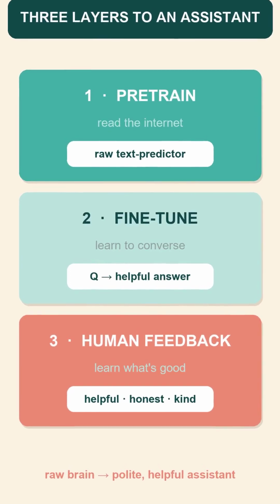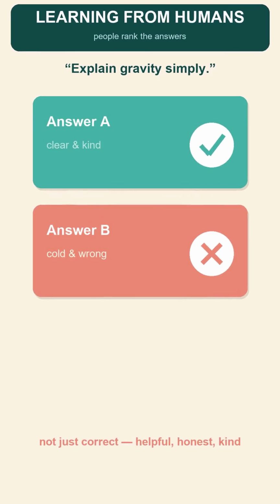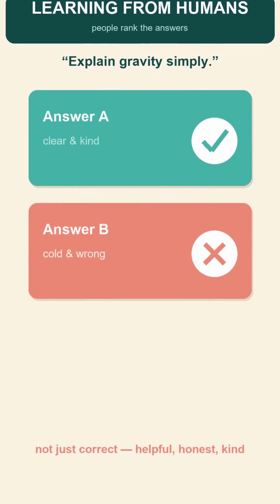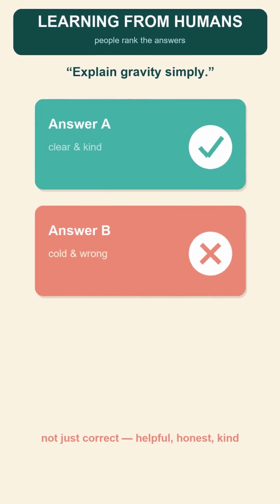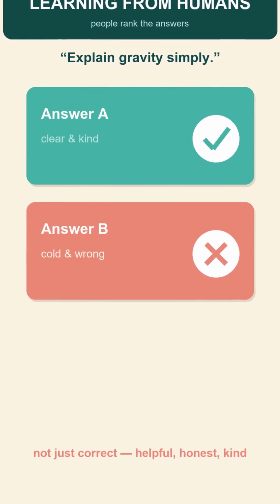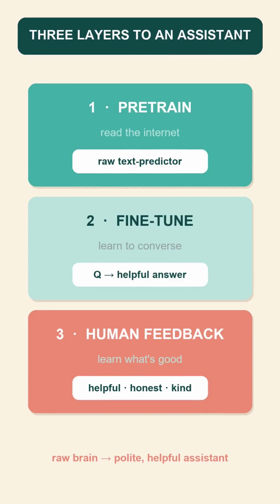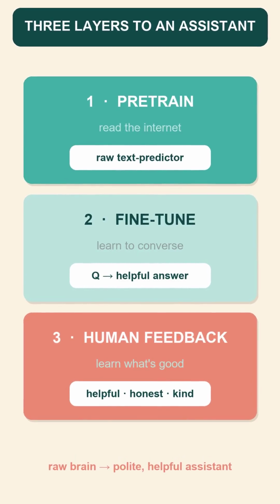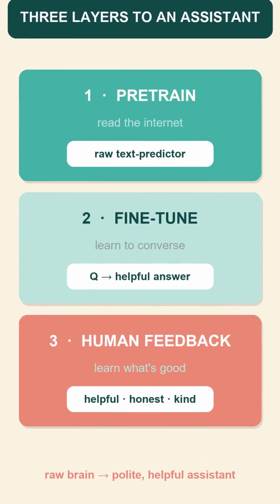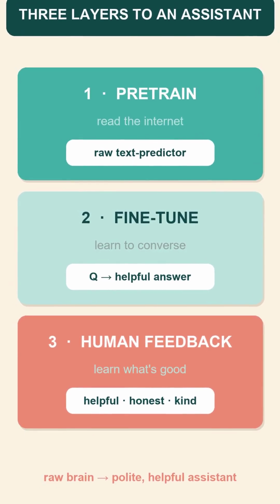The second step is the clever one. We let the model write several answers and real people rank them from best to worst. The good answer gets a thumbs up. The poor one a thumbs down. And the model learns not just to be correct but to be helpful. And honest. And kind. So the full recipe is really 3 layers. Read the internet. Learn to converse. And then learn from us what good actually means.